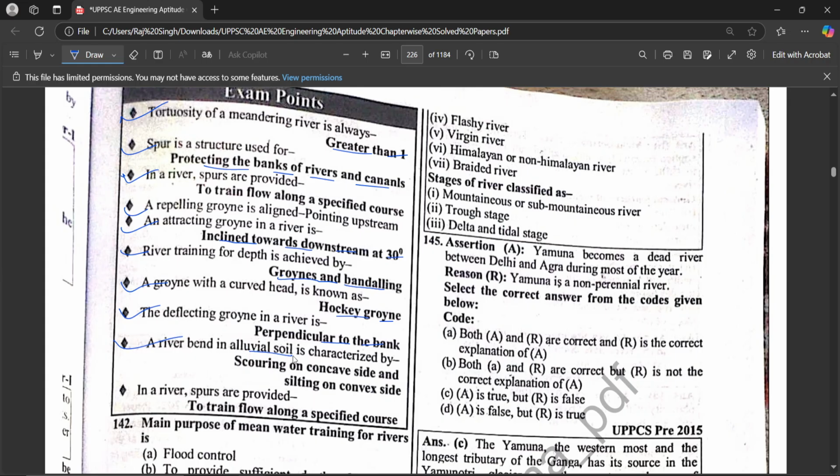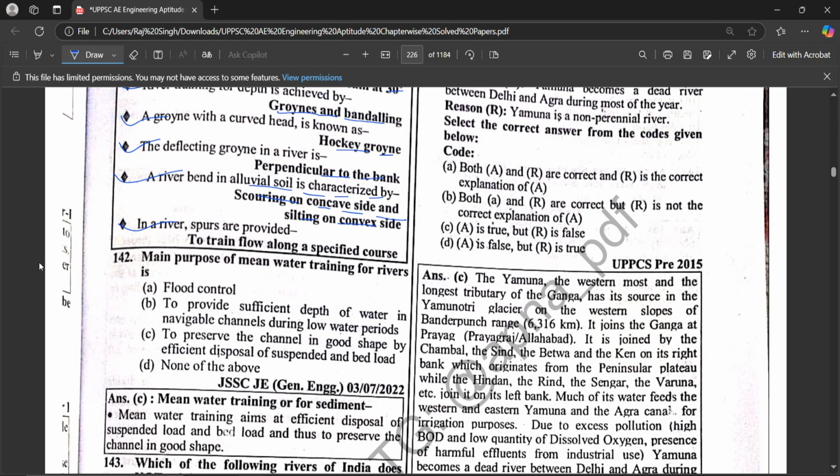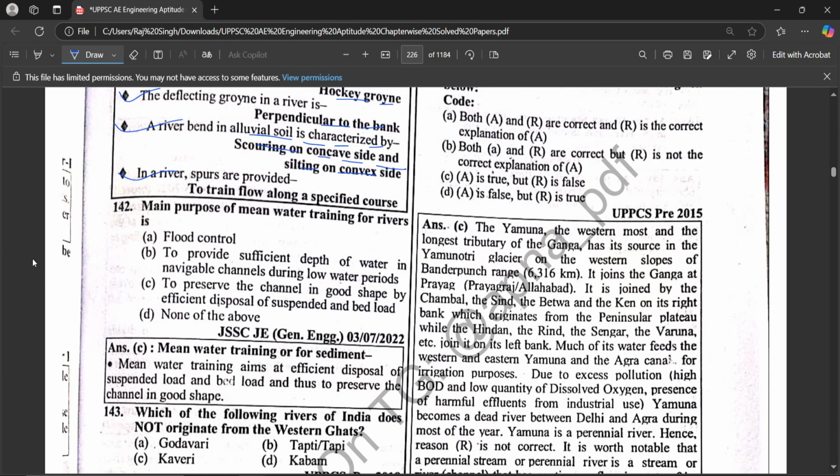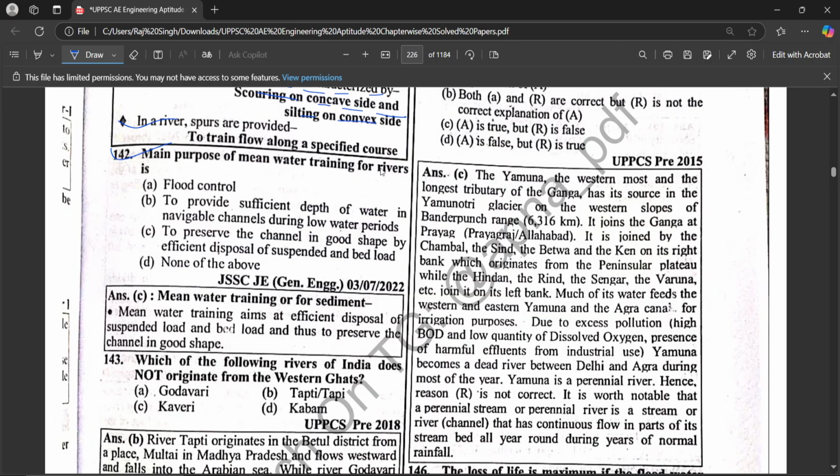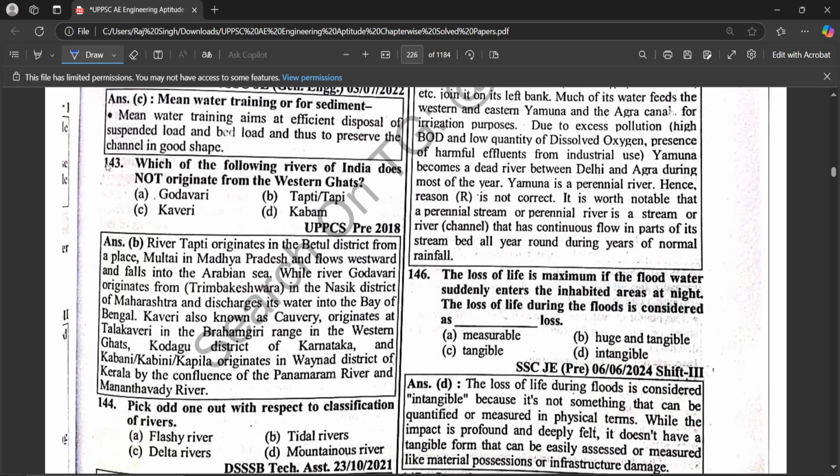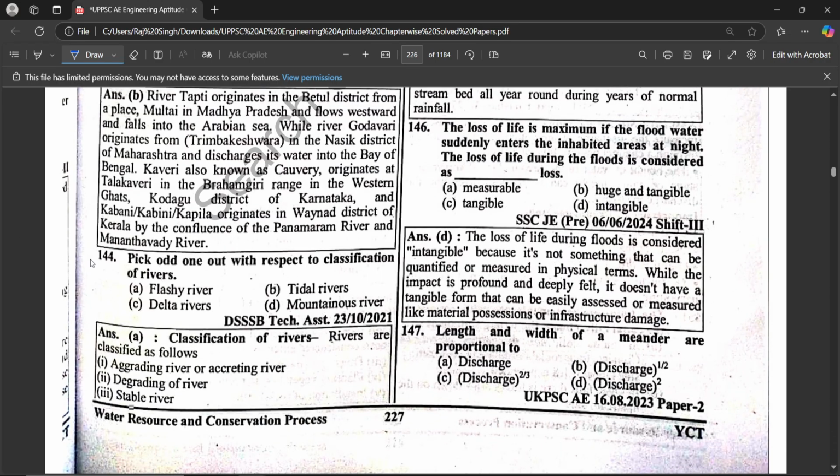A river bend in alluvial soil is characterized by scouring on the concave side and silting on the convex side. In a river, groynes are provided to train flow along a specified course. Main purpose of mean water training for a river is to preserve the channel in good shape by efficient disposal of suspended and bed load. Here, which of the following rivers of India does not originate from the Western Ghats, which is Tapti and Tapi? Pick the odd one with respect to classification of rivers, which is the Pulaski rivers.